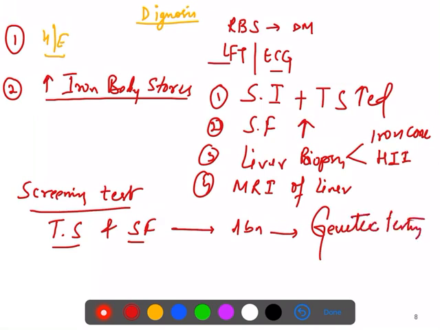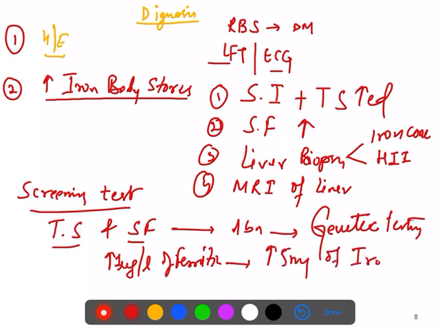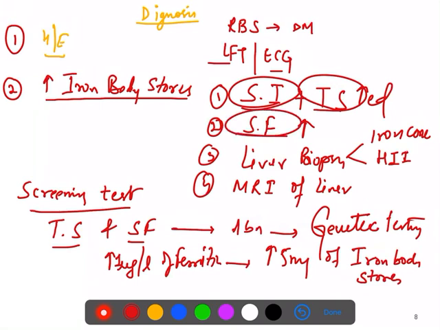I want to tell you here that for an increase of 1 microgram per liter of ferritin, about 5 milligrams of iron body stores will be increased. So in this way you will diagnose: serum iron will be elevated, saturation will be on the higher side, ferritin will be increased. In the liver biopsy you see iron deposition, the hepatic iron index will be more than 2, and you can do an MRI of the liver.